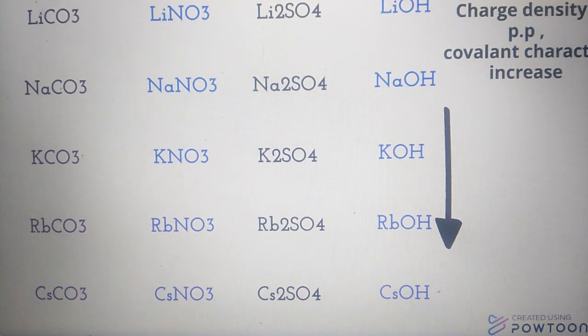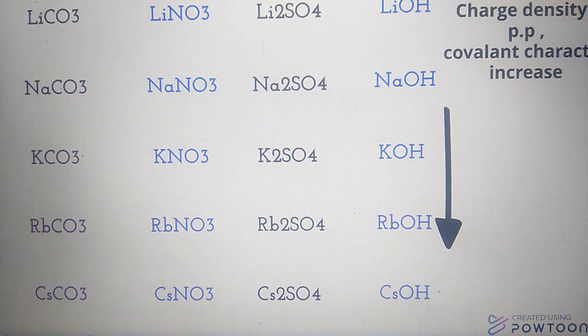Greater the charge density, greater will be its polarizing power. What is polarizing power? When a small size and highly charged cation is brought near an anion, this cation attracts the electron of the anion toward itself and repels the nucleus of the anion away from itself.